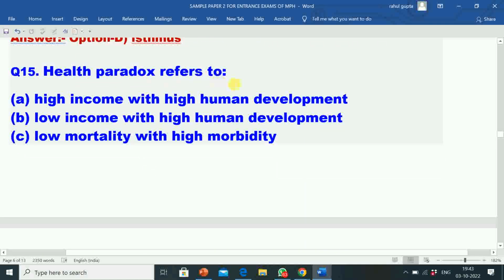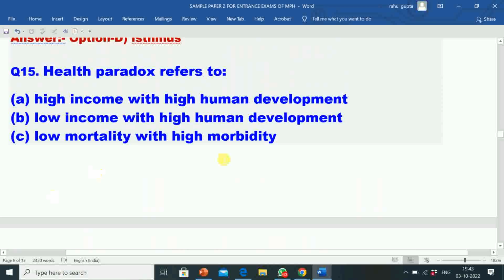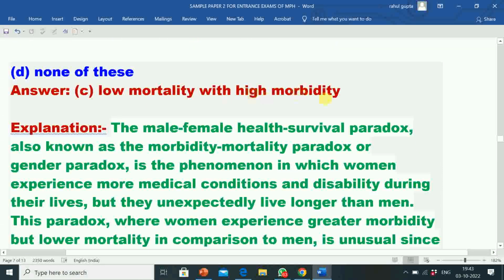Next question is 15. Health paradox refers to. Option A high income with high human development, option B low income with high human development, option C low mortality with high morbidity, option D none of these. Correct answer is option C, low mortality with high morbidity. So health paradox refers to low mortality with high morbidity.